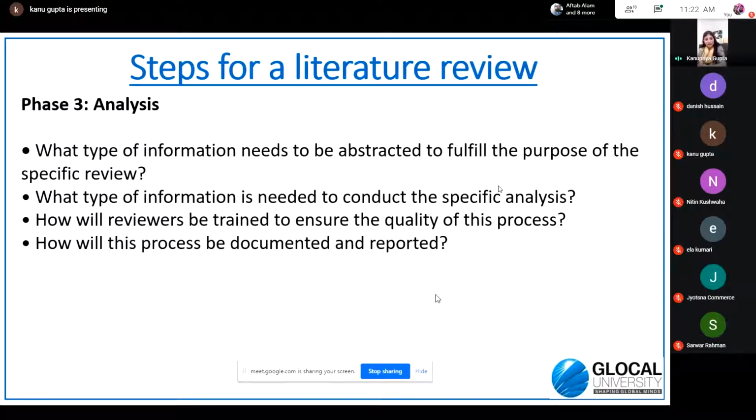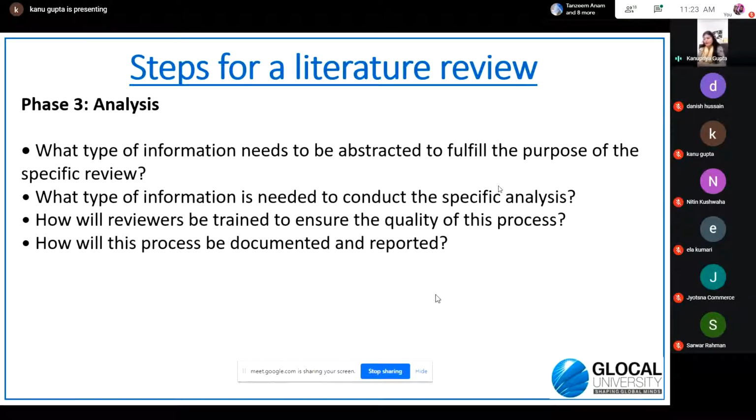Why analysis is there? Because once you collect all the things and you do not know how to arrange them, what type of information is being given by this collection of the research papers, if you yourself are not clear about what conclusion, what information this amalgamation of the different research papers is giving, it is of no use to you as well as the other people who are reading your research. It is of no use to them also.